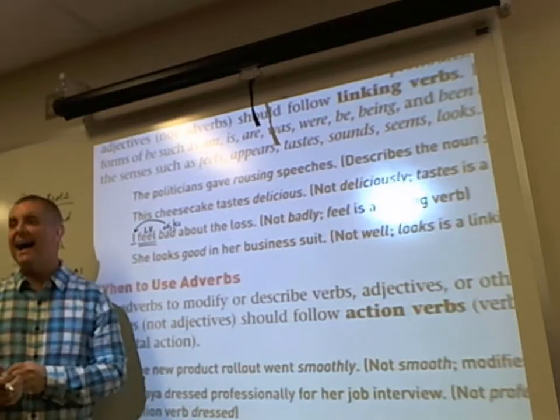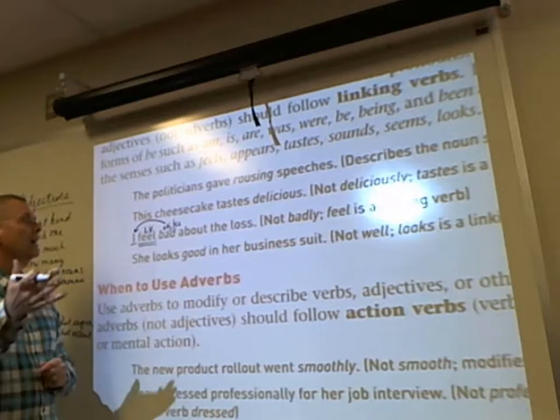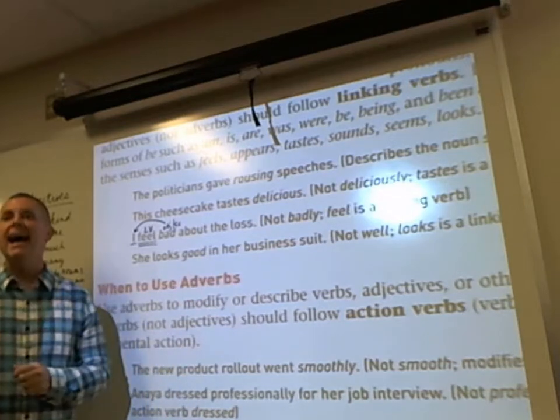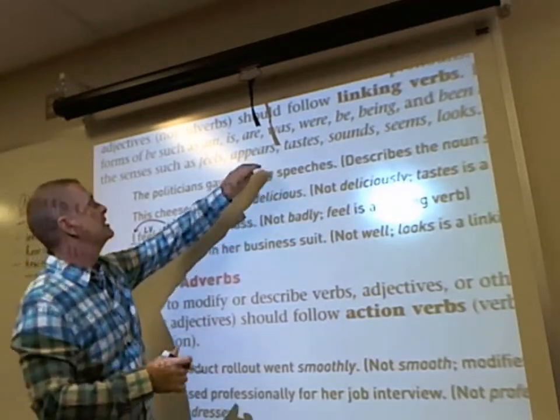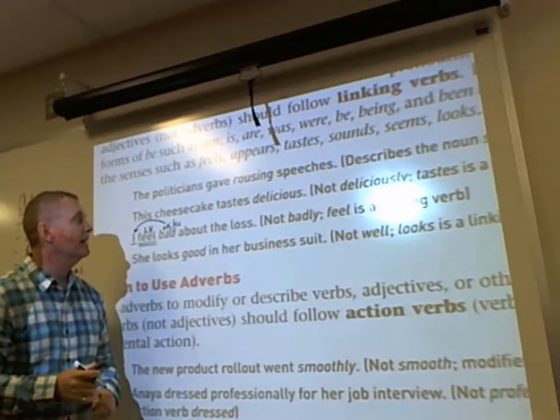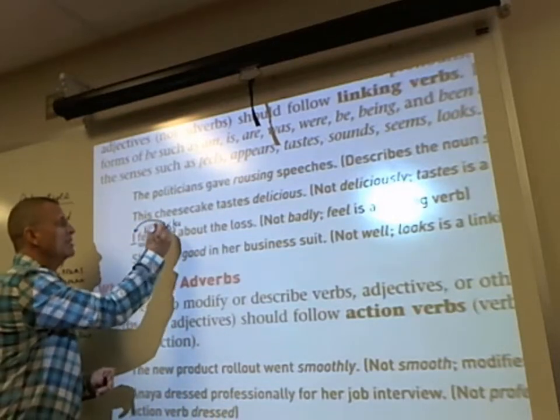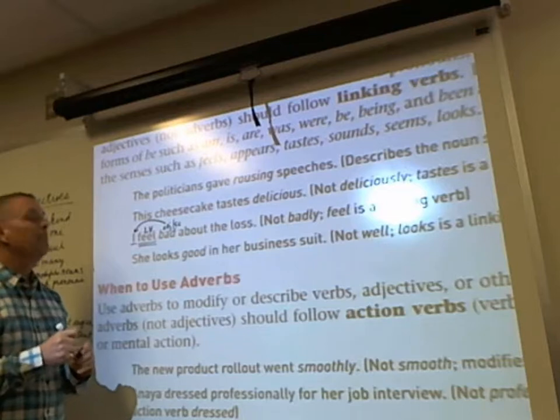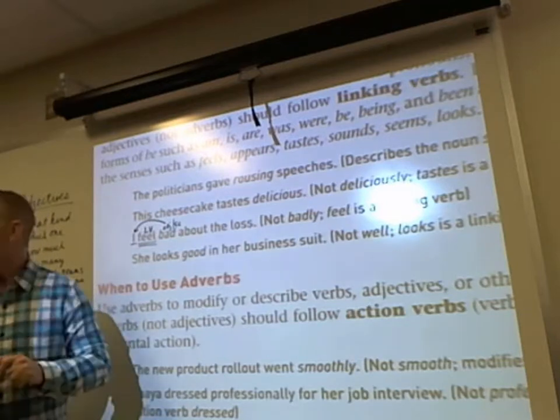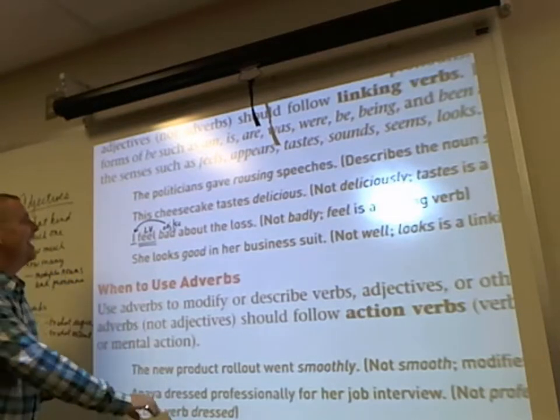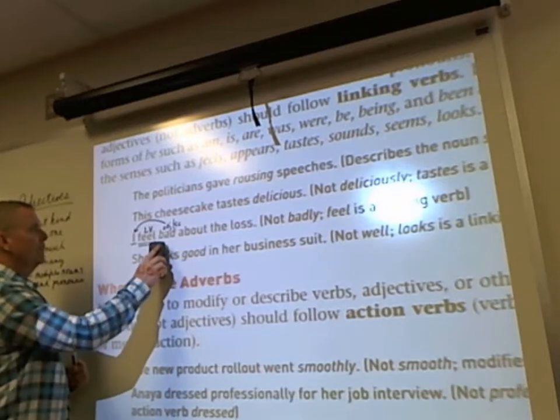Instead, you feel bad because feel is a sense, and it's considered to be a linking verb, and it links the subject to its complement, bad. So bad is an adjective that refers to the subject or the pronoun I.